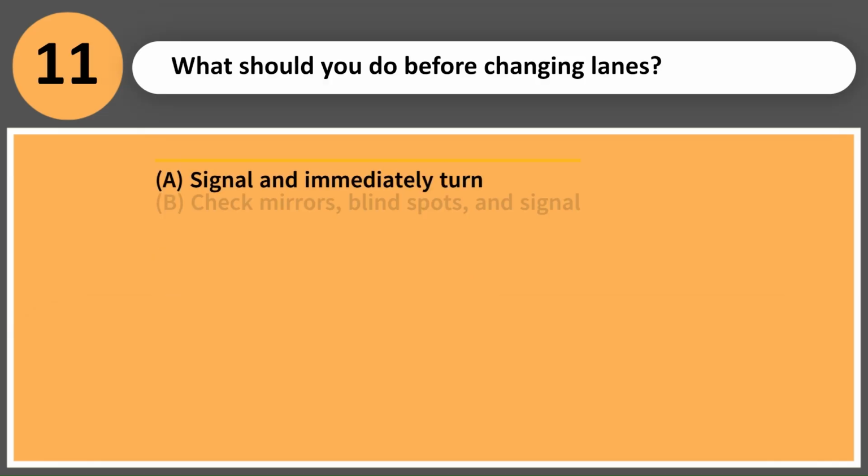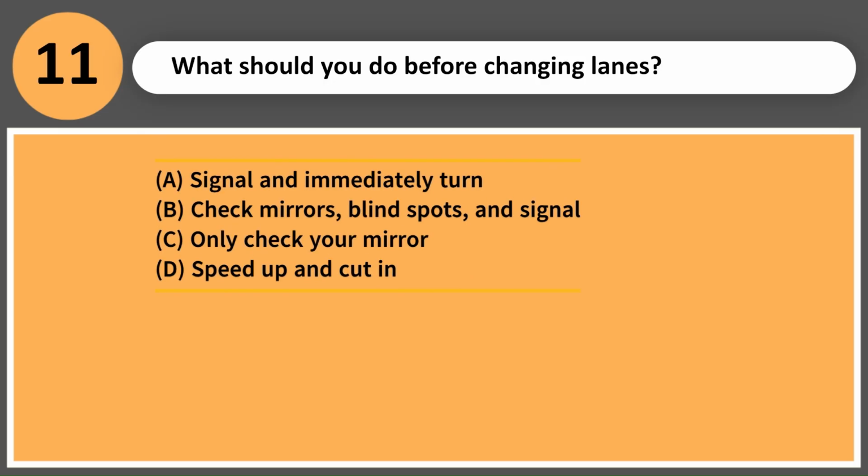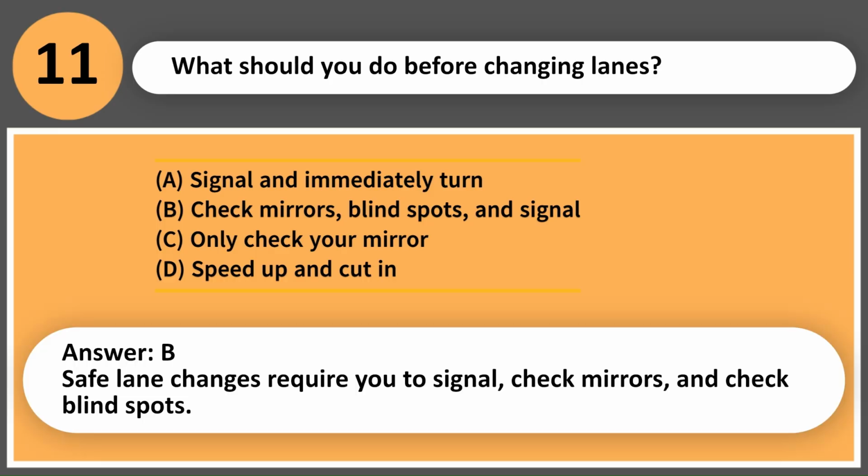What should you do before changing lanes? A. Signal and immediately turn. B. Check mirrors, blind spots, and signal. C. Only check your mirror. D. Speed up and cut in. Answer, B. Safe lane changes require you to signal, check mirrors, and check blind spots.